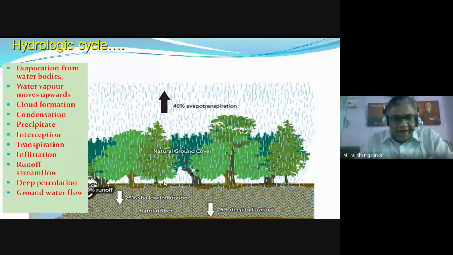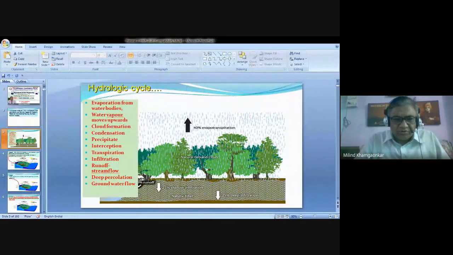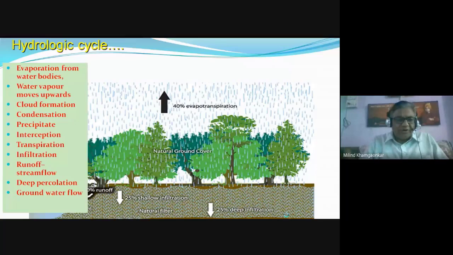As this condensation process continues, the water particle becomes heavier, and due to gravity it falls down. That process is called precipitation. From the cloud to earth, while it travels, the rain, which we also call rainfall, is intercepted in between by trees and buildings, and that loss of precipitation is called interception. Some water is being lost.